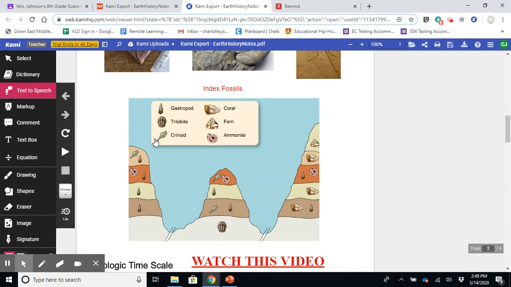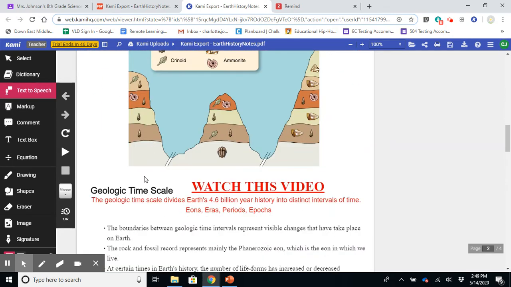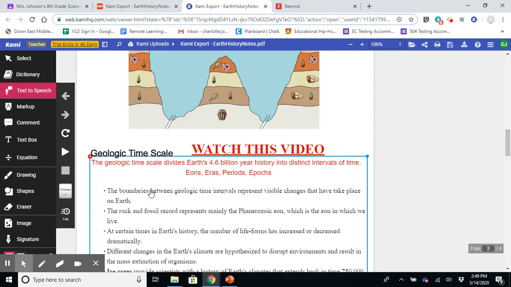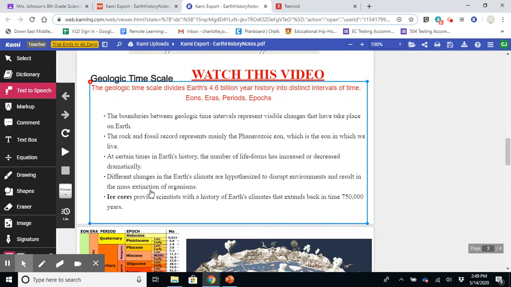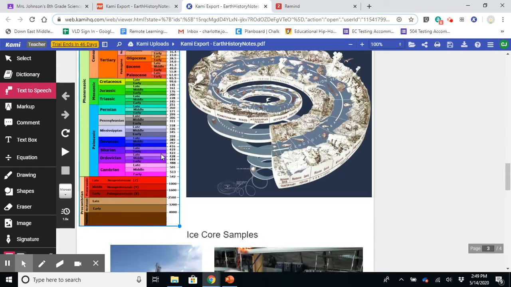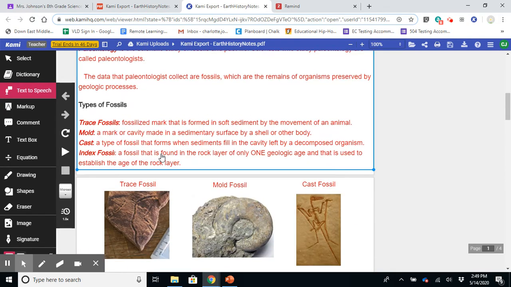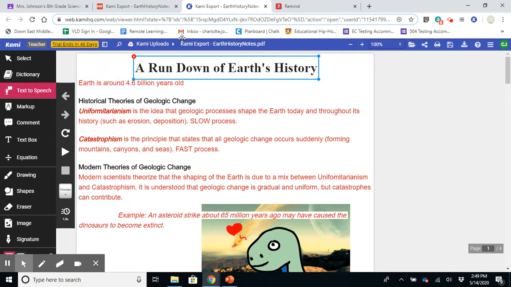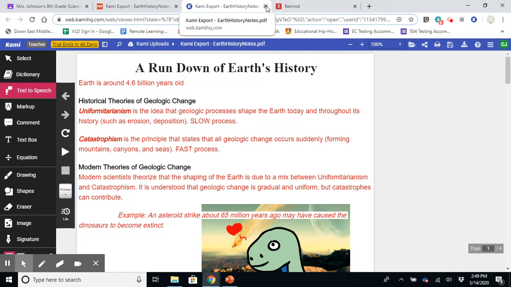I've given you a basic rundown of what makes up Earth's history, geologic time, and fossils. Those are our focus points, and it's pretty simple note-wise. So that's all you have to do for your notes.